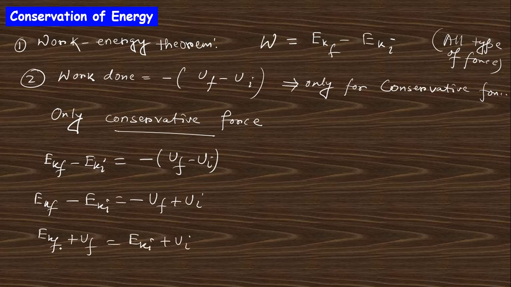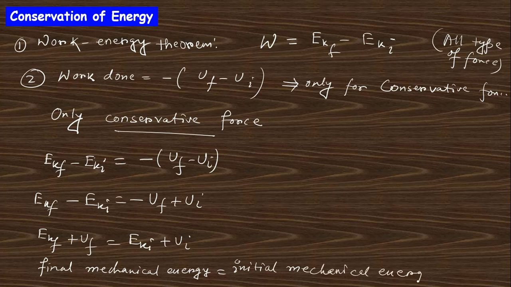So this is the sum of the kinetic energy plus potential energy at the final position, and this is the sum of the kinetic energy plus potential energy at the initial position, and this sum of kinetic energy and potential energy is known as the mechanical energy. So you can see that the final mechanical energy is equal to the initial mechanical energy, right. So this is the theorem, and this is the conservation of energy.